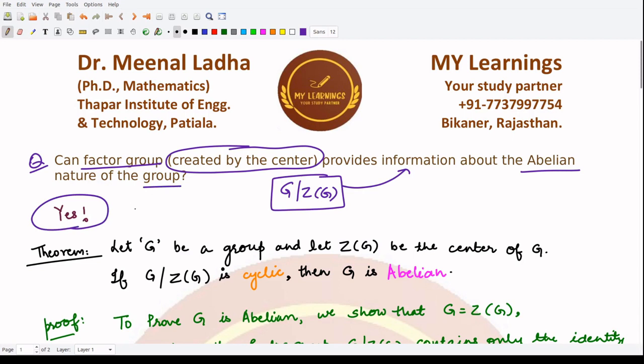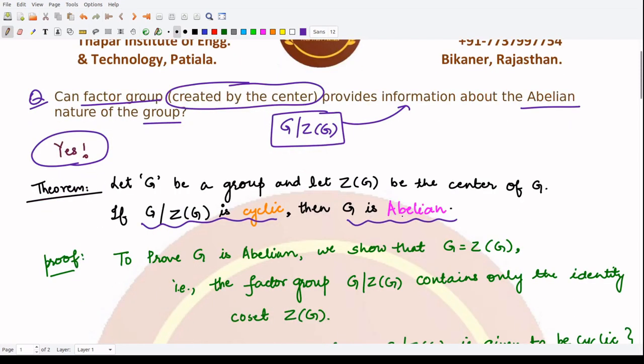How? If this factor group is cyclic, then our group is abelian. So this is the theorem and result that we have, and we'll be seeing its proof here. So here, in order to prove that, we assume that G is some group and Z(G) is the center of the group such that its factor group is cyclic. This all has been assumed, and we have to prove that G is abelian.